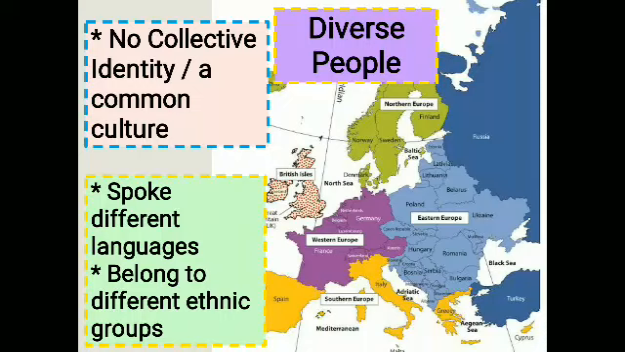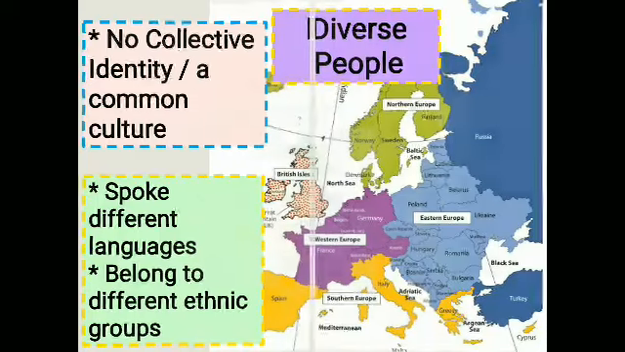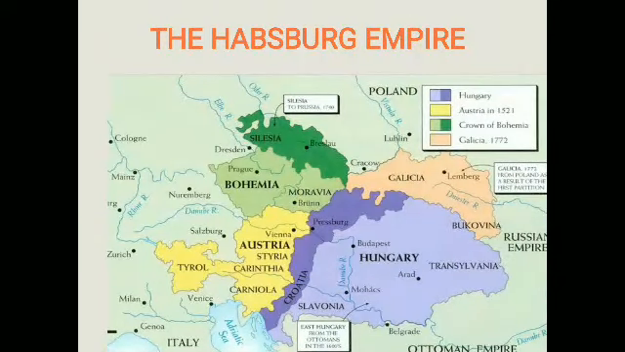Under these two kingdoms, there were three dominant groups. They come under the Habsburg Empire. The Habsburg Empire ruled over Austria and Hungary. You can see in the map Austria and Hungary.